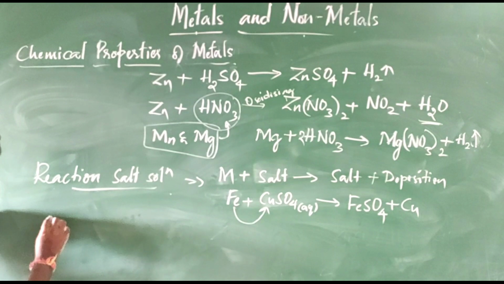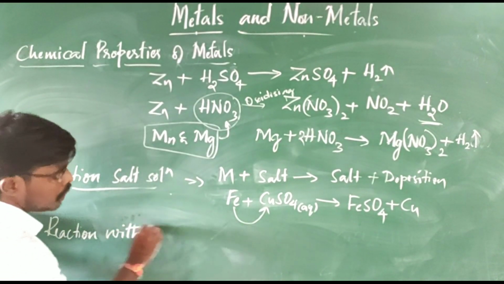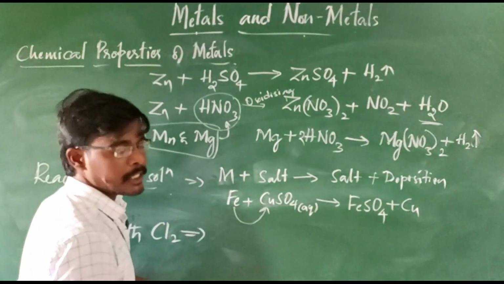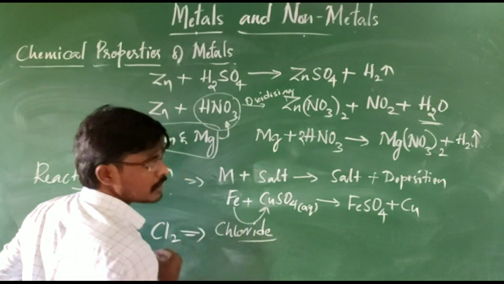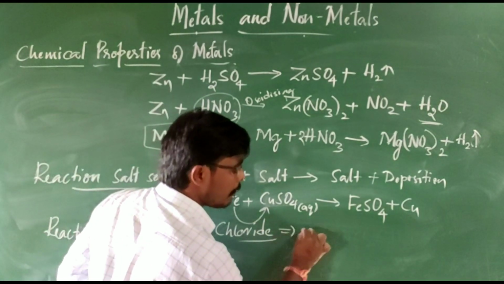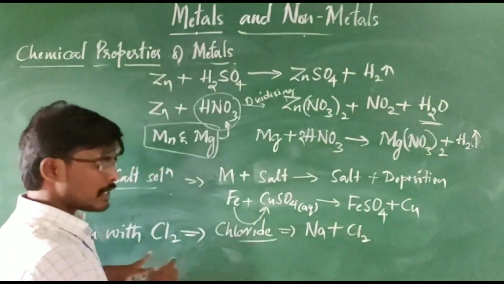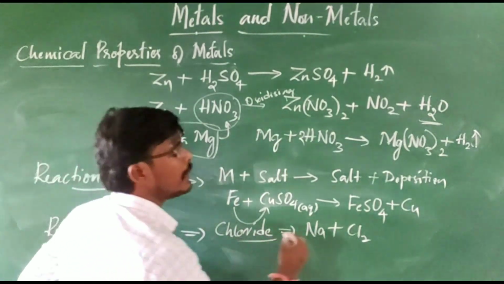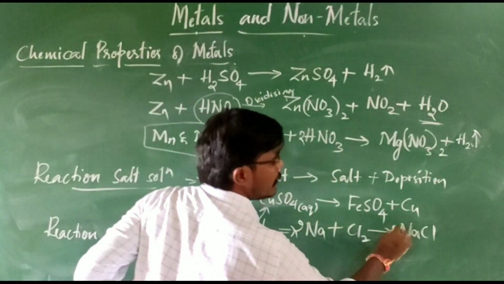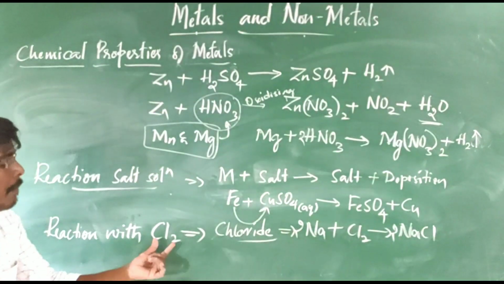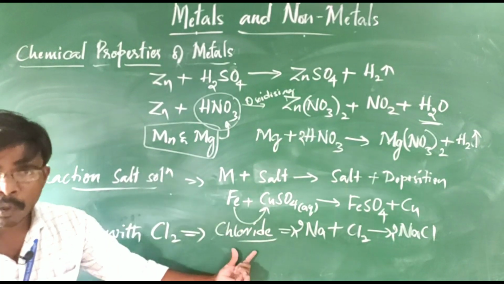And the next reaction, with chlorine gas. When the reaction is taking place with chlorine gas, it always forms chlorides. For example, the metal is taken as sodium and chlorine gas is passed because the reaction is with chlorine. It is going to form sodium chloride, NaCl. So like this, always when a metal is combining with chlorine, it is going to form its respective chlorides.